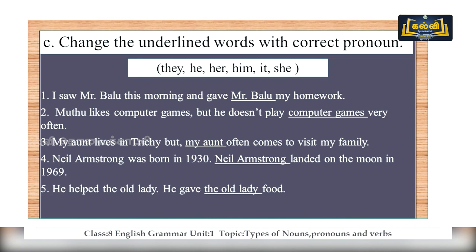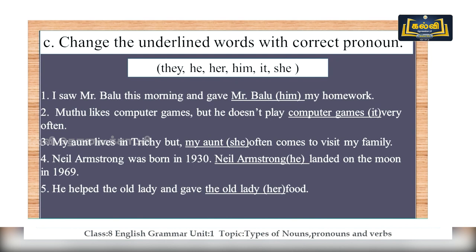Muthu likes computer games, but he doesn't play computer games very often. See, I'm using the word computer games once again. My aunt lives in Trichy, but my aunt often comes to visit my family. So, how can you replace? Neil Armstrong was born in 1930. Neil Armstrong landed on the moon in 1969. So, you want to replace Neil Armstrong's second time with a pronoun. He helped the old lady and he gave the old lady food. So, you are going to replace the old lady. Let me give you the answers.